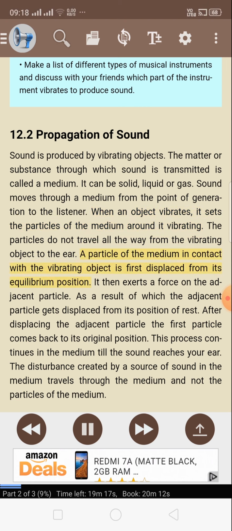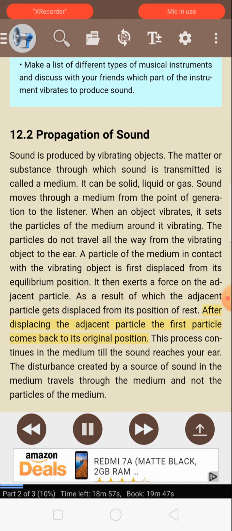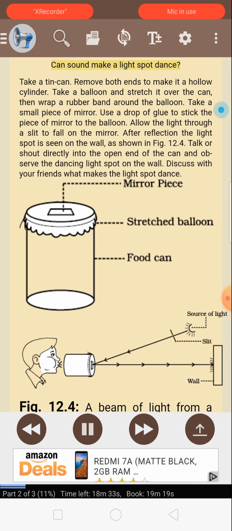A particle of the medium in contact with the vibrating object is first displaced from its equilibrium position. It then exerts a force on the adjacent particle, as a result of which the adjacent particle gets displaced from its position of rest. After displacing the adjacent particle, the first particle comes back to its original position. This process continues in the medium till the sound reaches your ear. The disturbance created by a source of sound in the medium travels through the medium and not the particles of the medium. Can sound make a light spot dance?